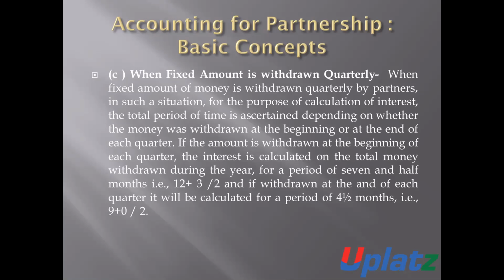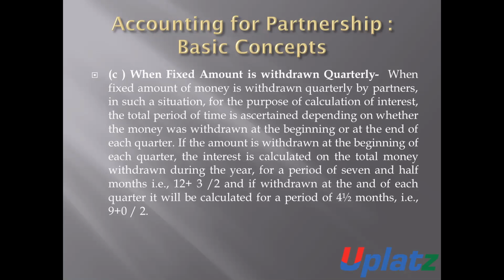If the money is withdrawn at the beginning of each quarter, then the interest is calculated on the total money withdrawn during the year for a period of 7.5 months.